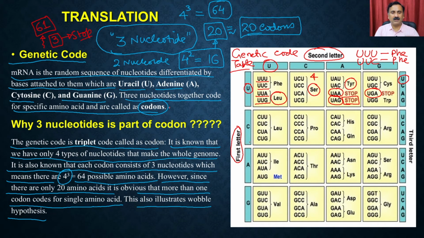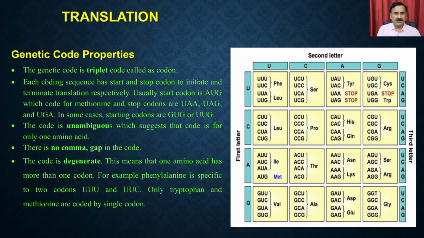So let's see what the general properties of the genetic code are. The genetic code is a triplet, and these triplets are called codons. For example, AUG. It is always read in triplets, so you cannot have it read in any other combinations.